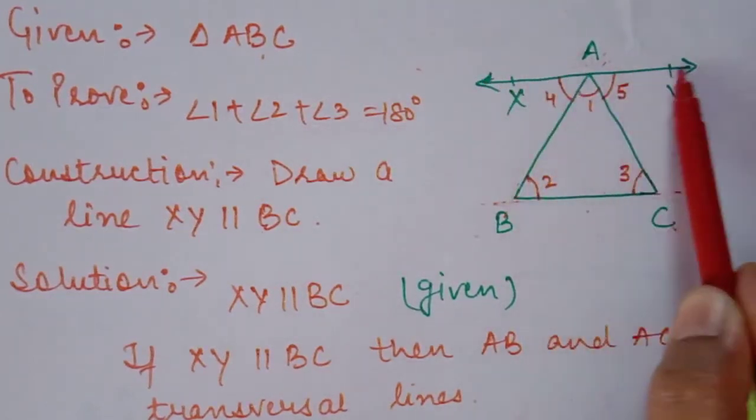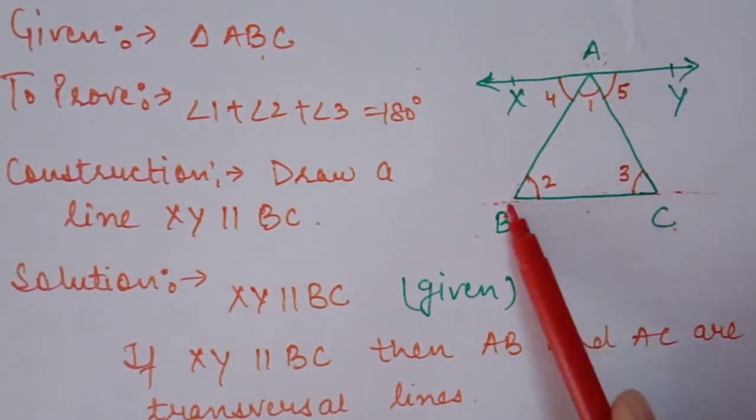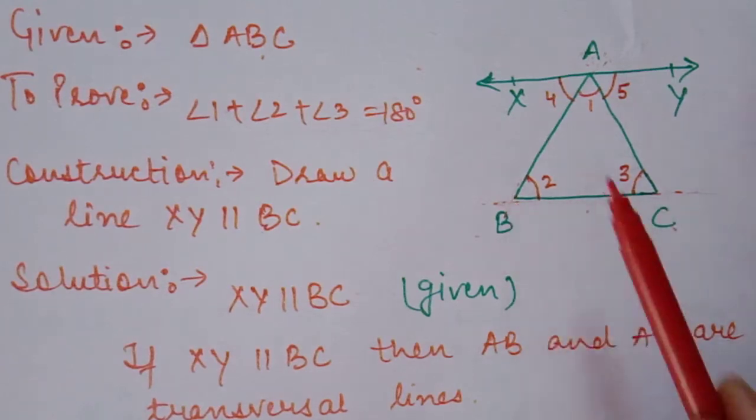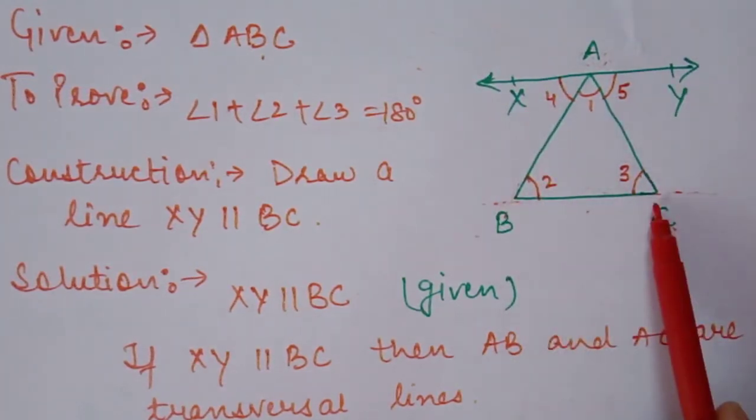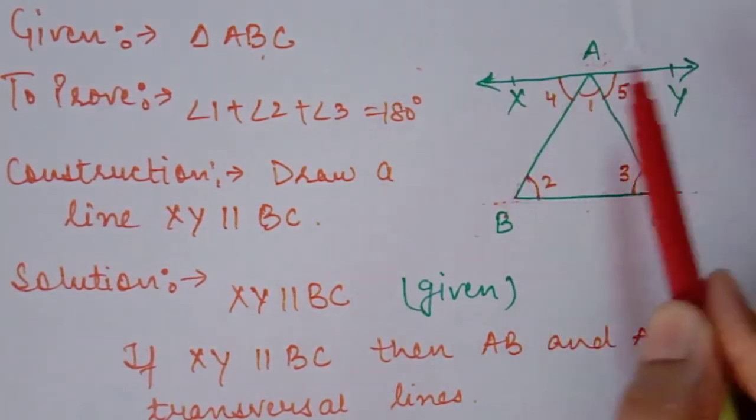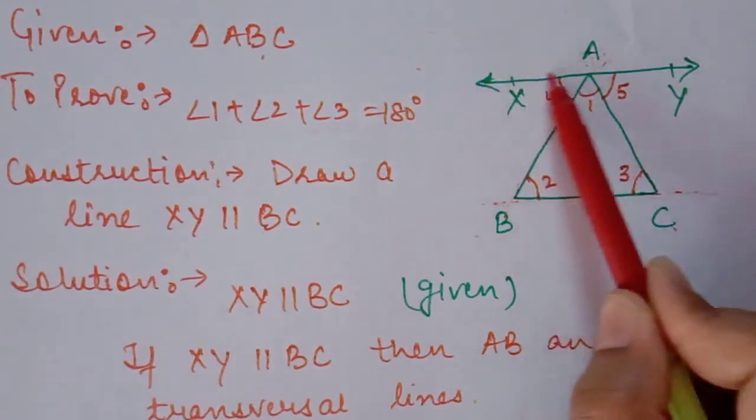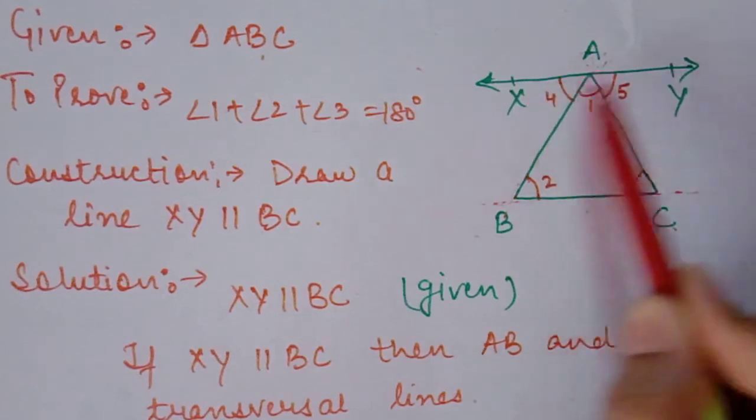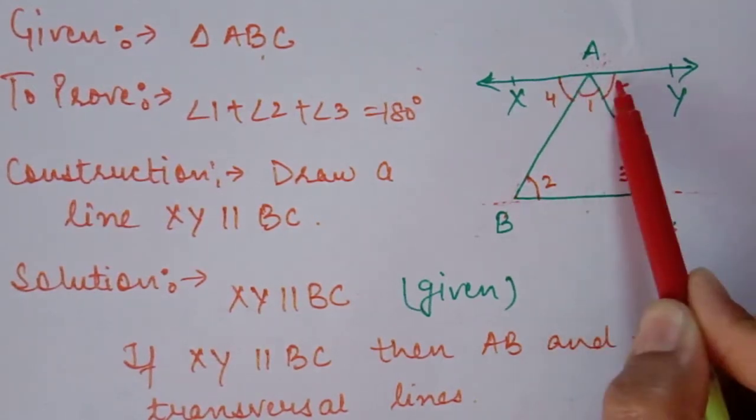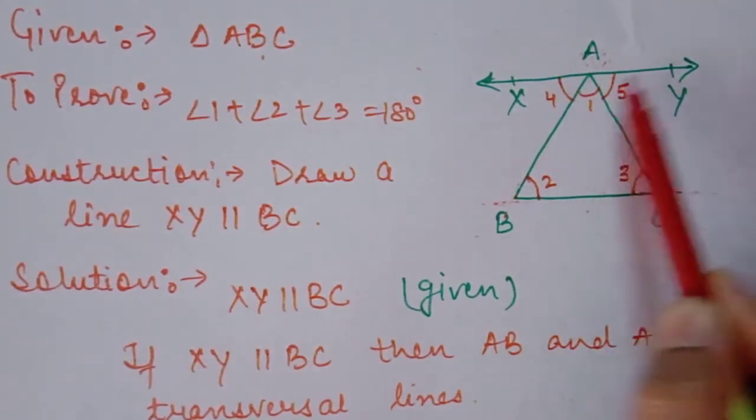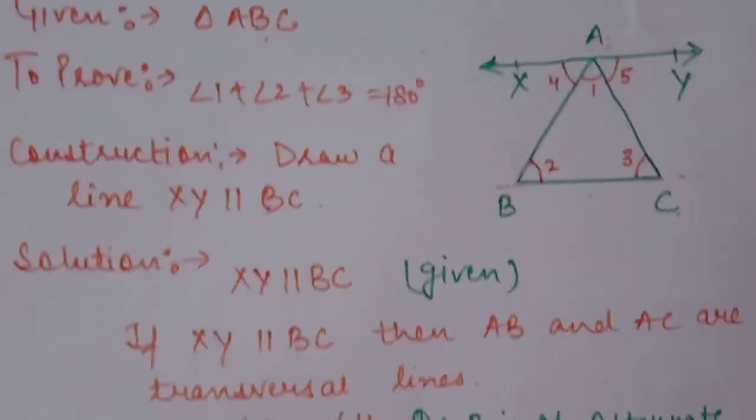We construct a line XY like this. It is parallel to BC. By construction, these two lines are parallel to each other. This line passes through the vertex A of triangle ABC. By passing through the vertex A, this line makes two new angles, angle 4 and angle 5. So we will start our solution.